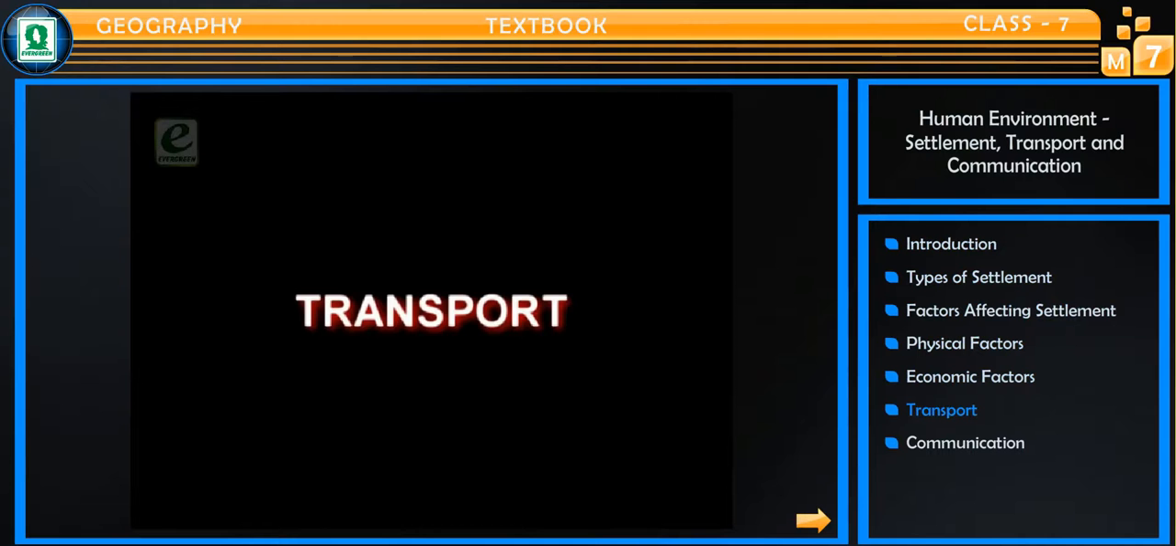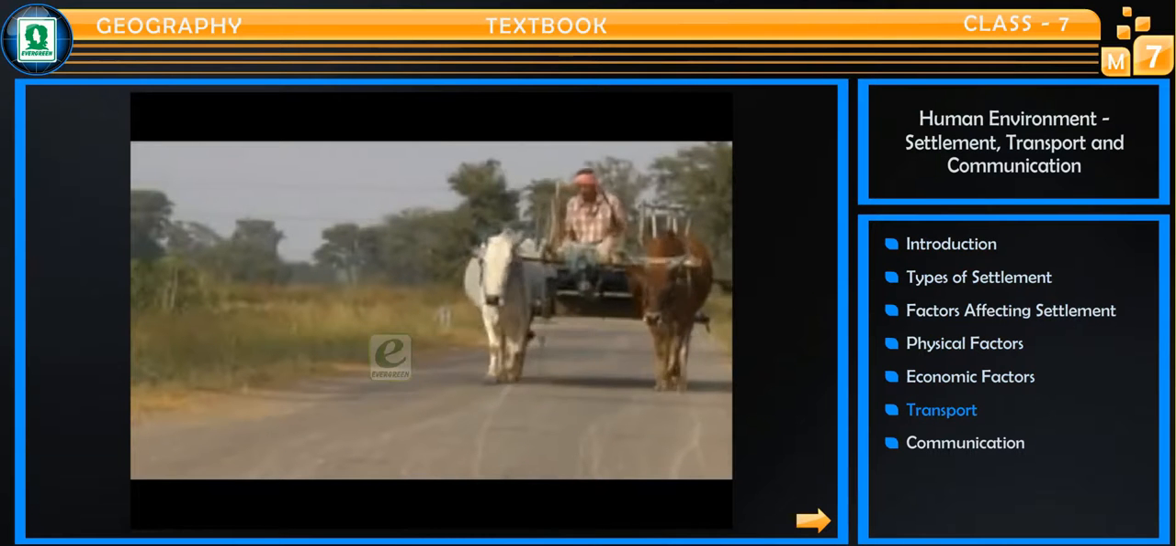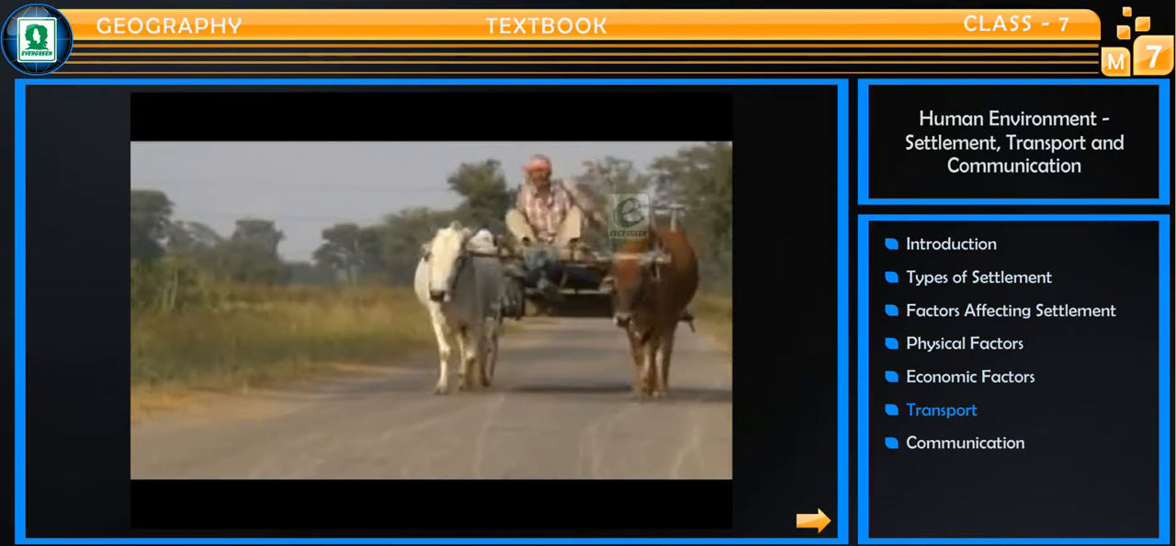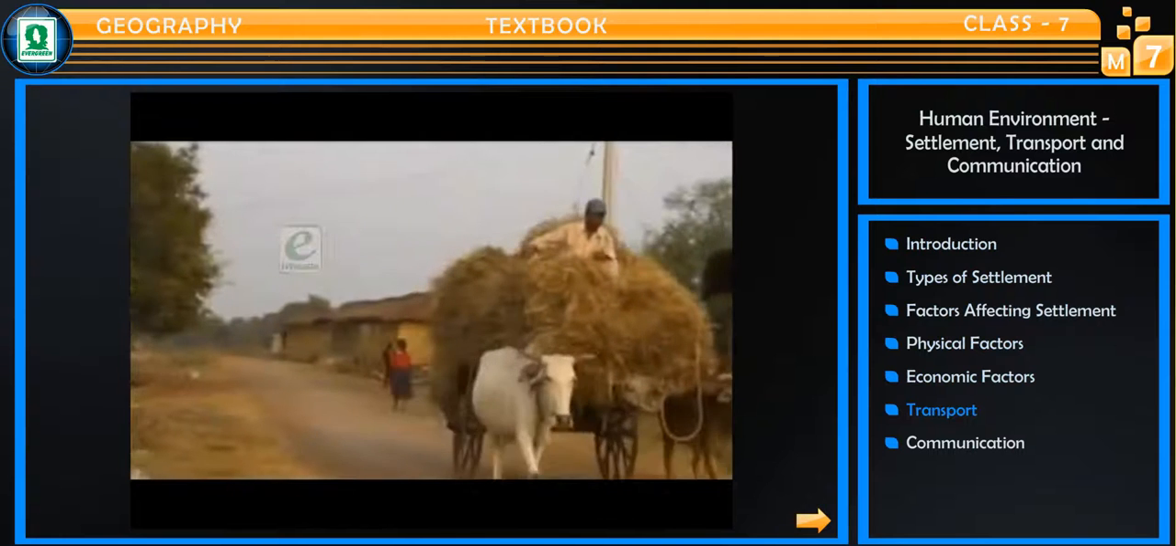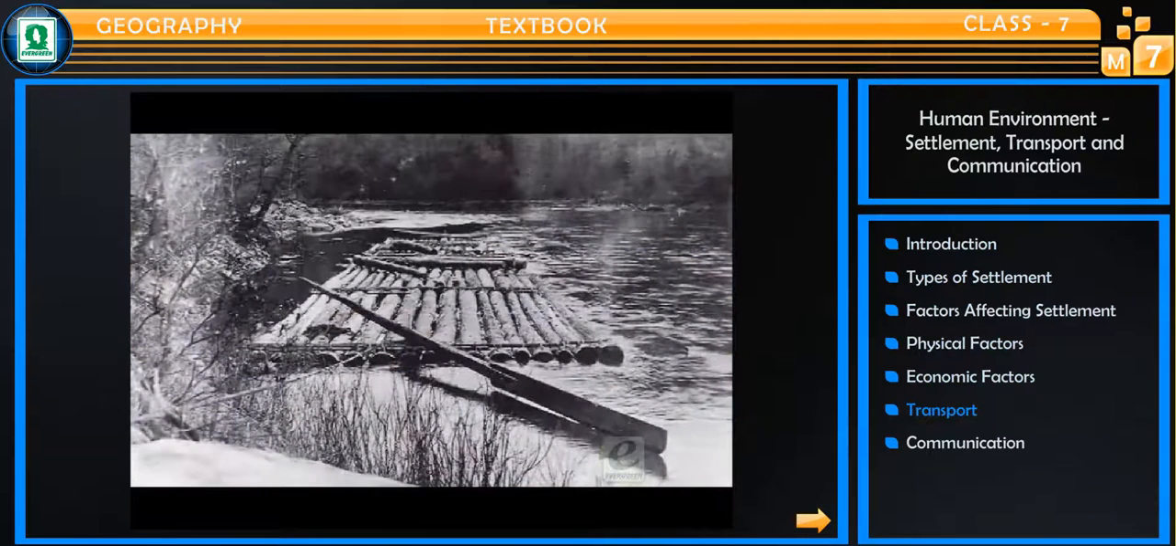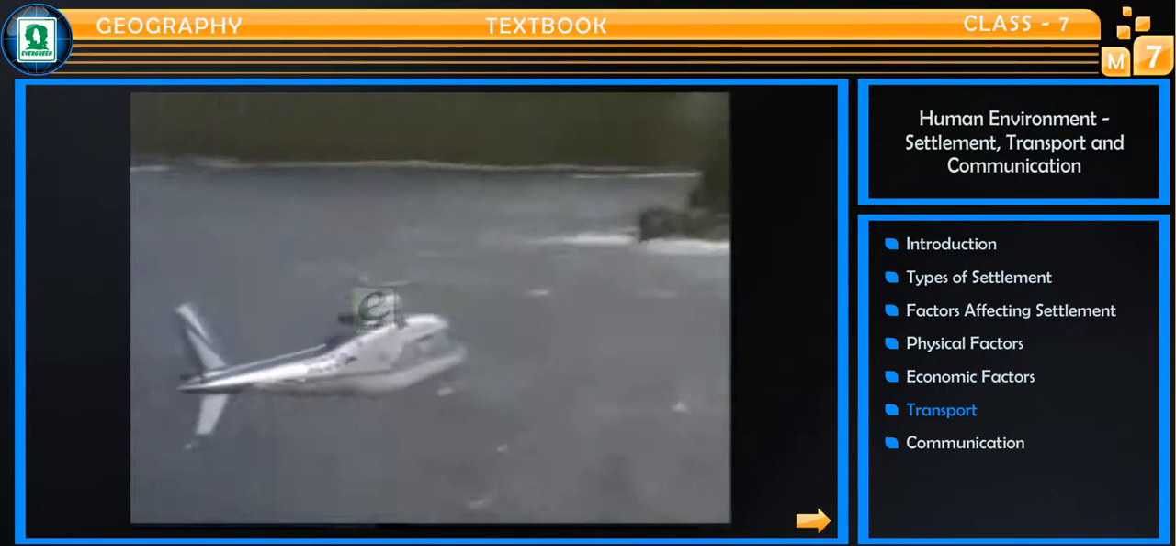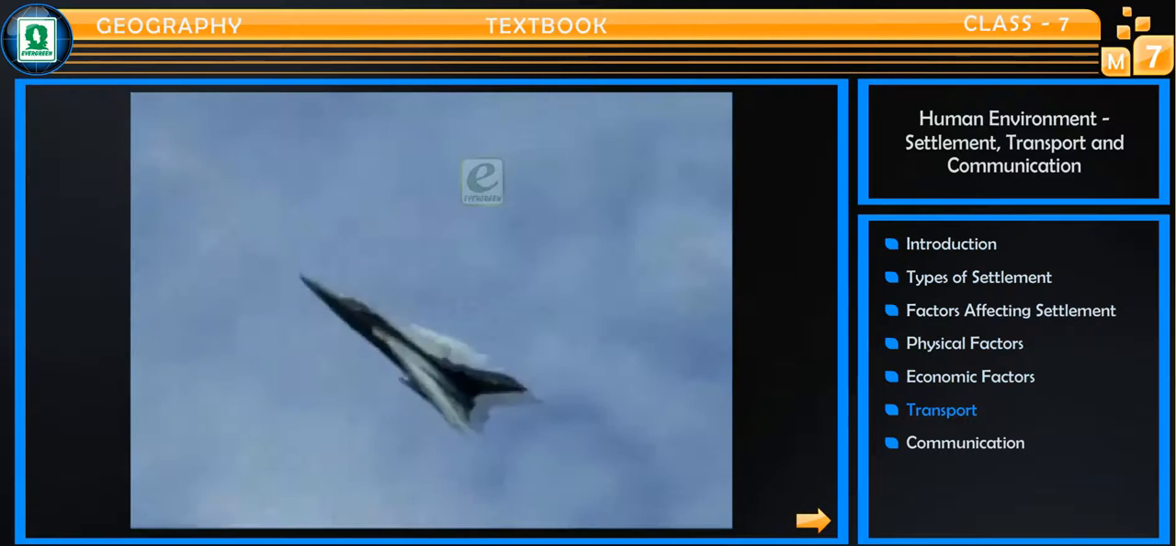Transport. Transport is the means by which people and goods move. From simple prehistoric rafts to the arrival of supersonic passenger flights, transport has a long history.